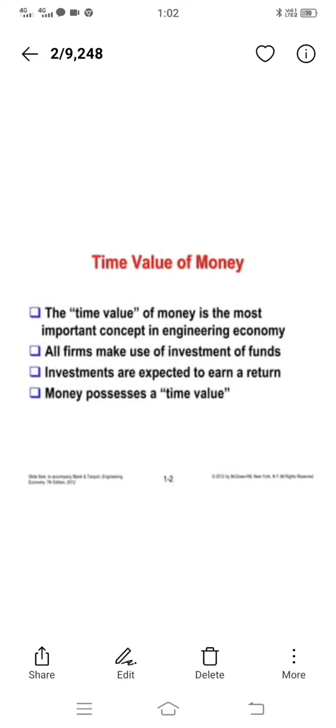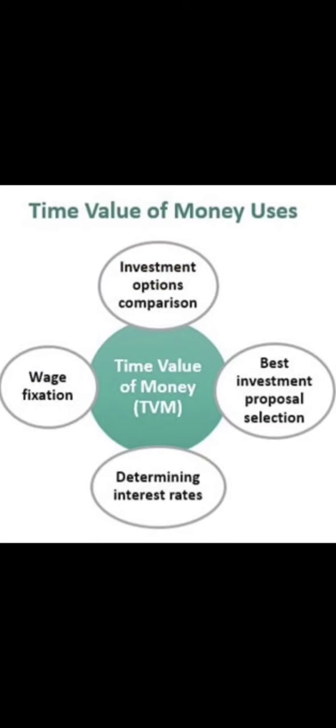Suppose we are investing rupees 100 nowadays and we are getting 110 rupees after 1 year. That means the value of that 1 year is 10 rupees. That means we got the return at the rate of 10%. So the time value is 10% in the present situation. Basically, the time value of money is utilized in many sectors to find out the future value and present value.